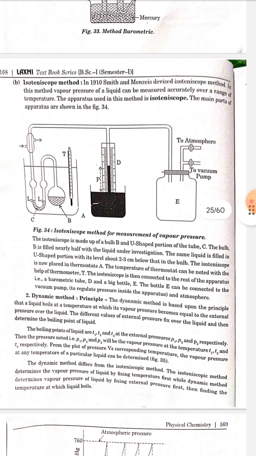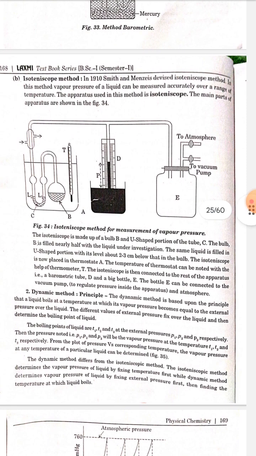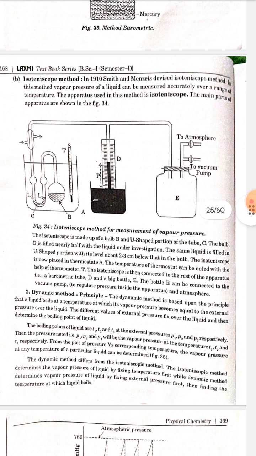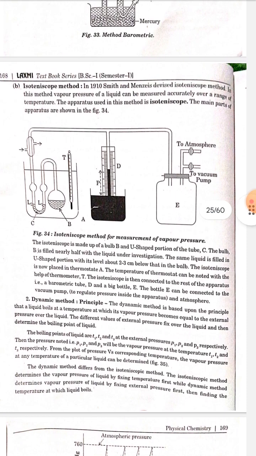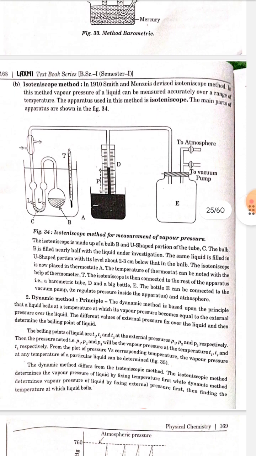The isotoniscope is made up of a bulb B and a U-shaped portion of the tube C. The bulb B is filled nearly half with the liquid under investigation. The same liquid is filled in the U-shaped portion with its level about 2 to 3 cm below that in the bulb.